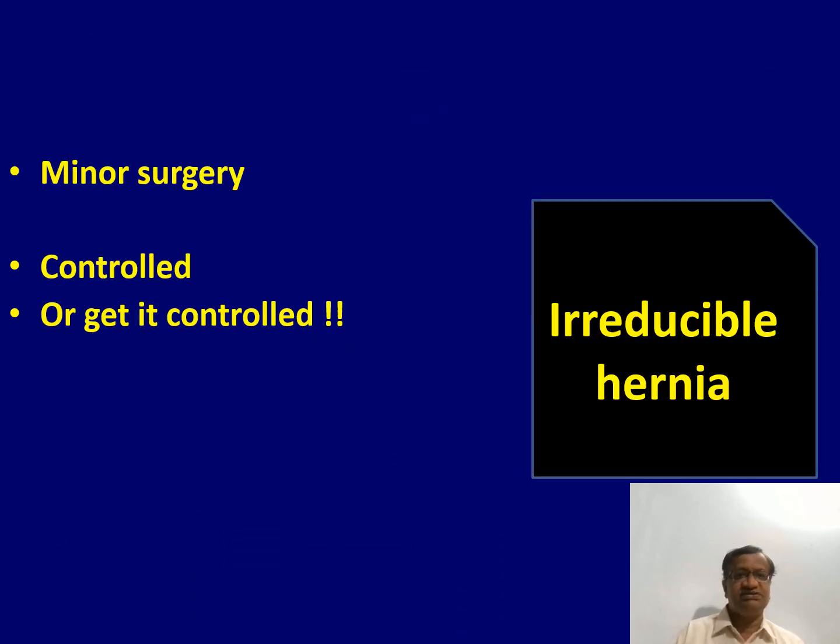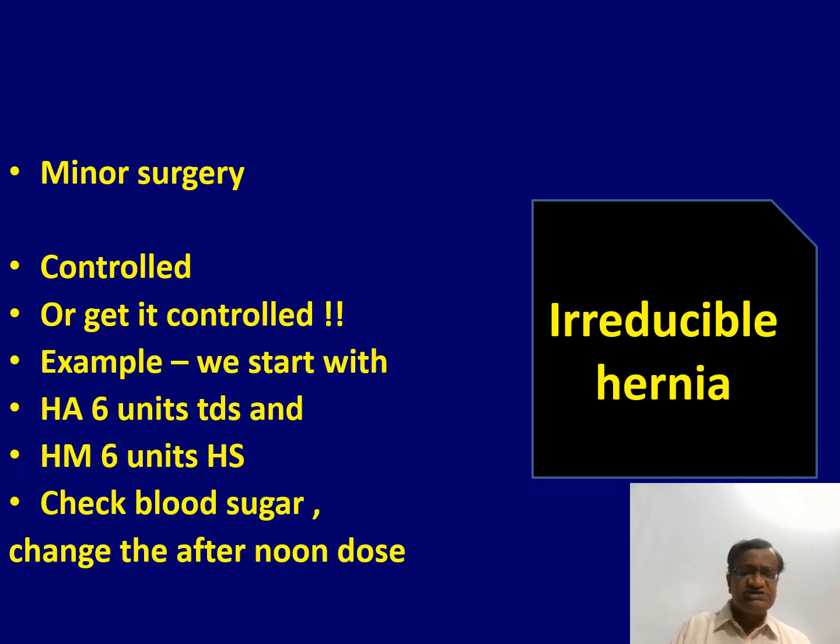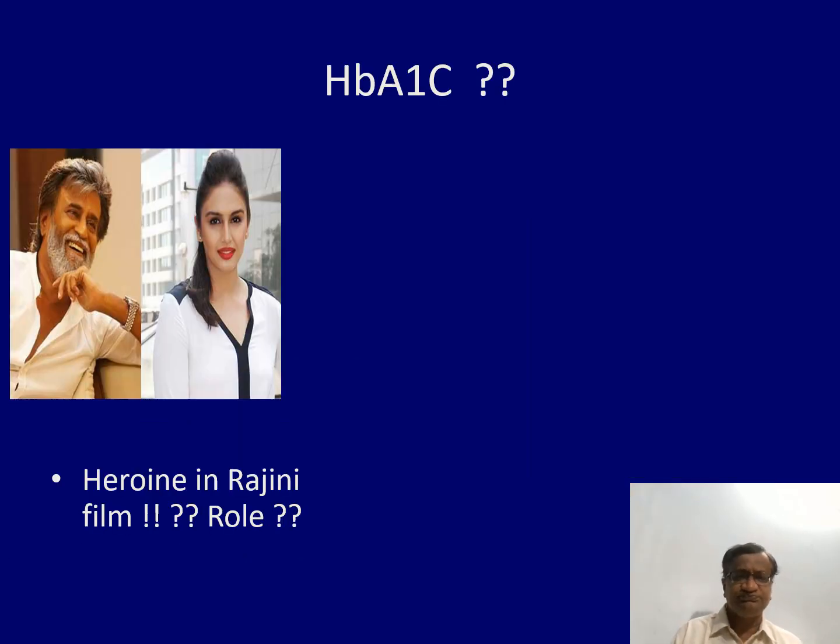Decide on a case-to-case basis. Now, if you have minor surgery like hernia, get it controlled. But the problem is, yes, reducible hernia or irreducible hernia. Because irreducible hernia may have some gut, and with this gut manipulation the patient may not go to normal diet in 24 hours. It becomes a major surgery with regard to diabetes. We start with 6 units and check blood sugar. Yes, we cannot wait for 3 days like an outpatient. We have to check the blood sugar in the evening and slightly increase from 6 to 8 units or 10 units.